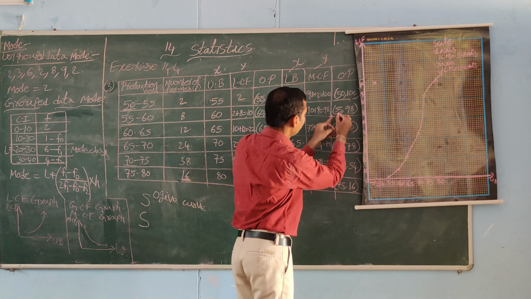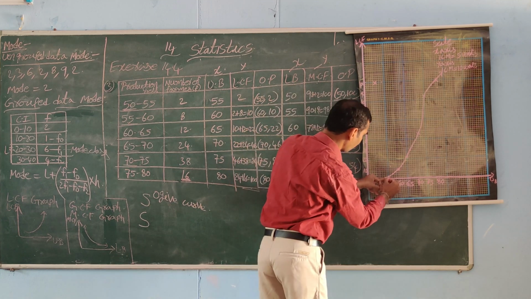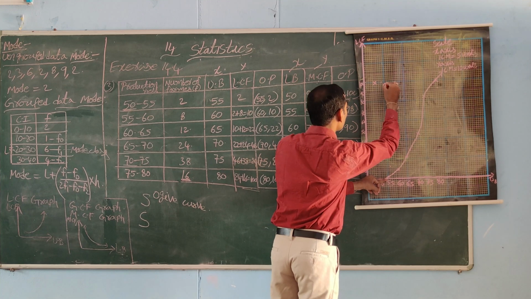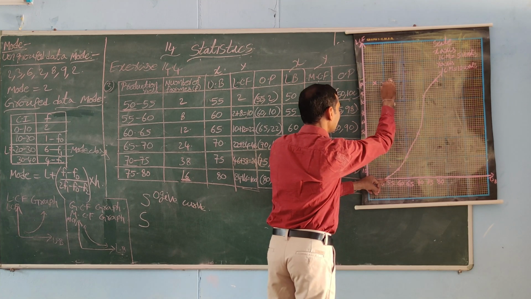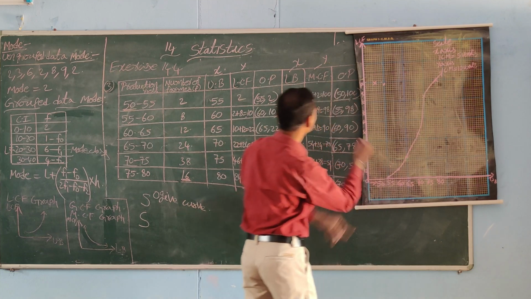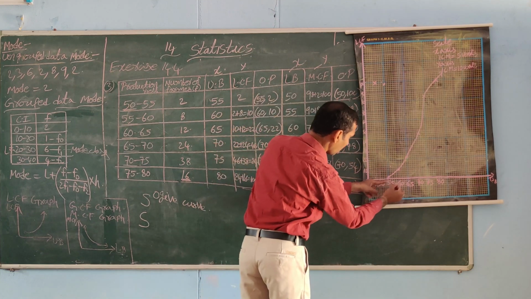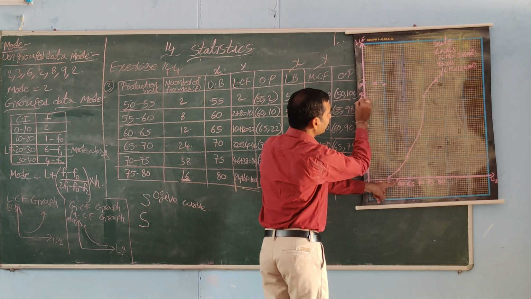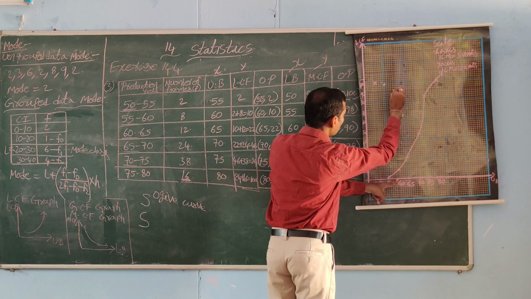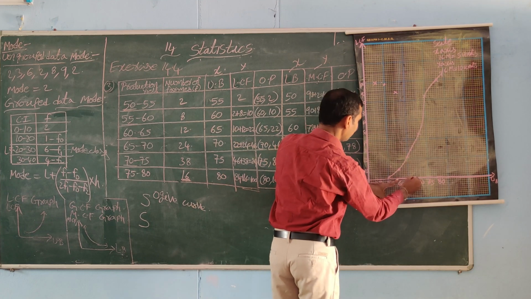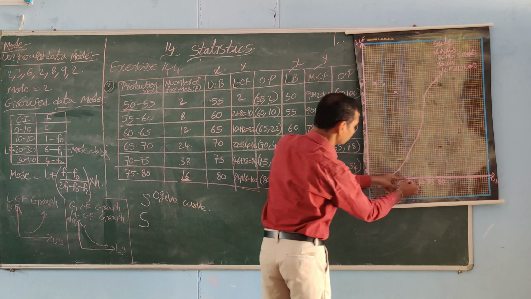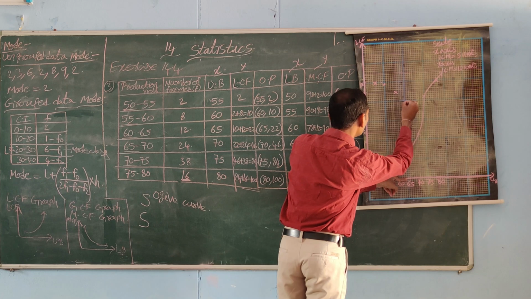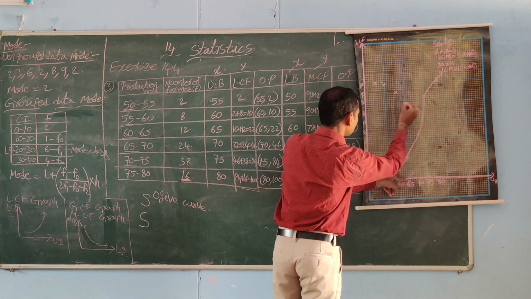50, 100. Next 55, 98. For the 55 line we take 98, just two small lines down. Yes, 98. Next 60, 90. On the x-axis 60, on the y-axis 90. We can mark the point. Next 65, 78. 65 on the x-axis and 78 on the y-axis.